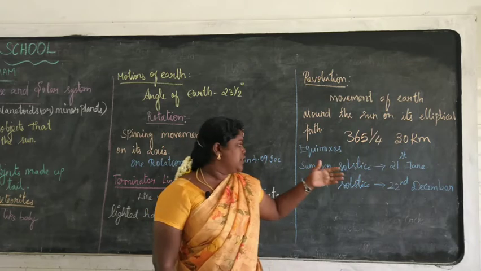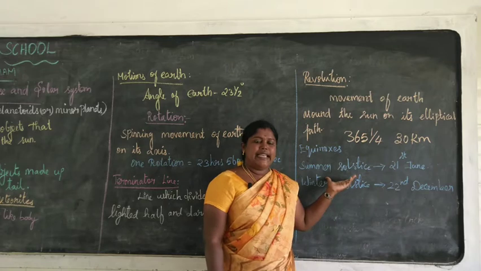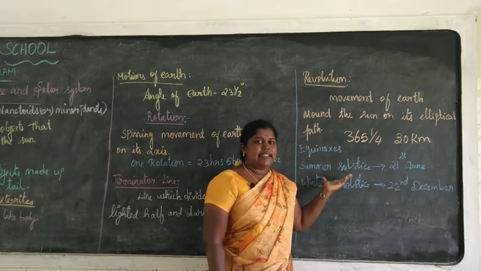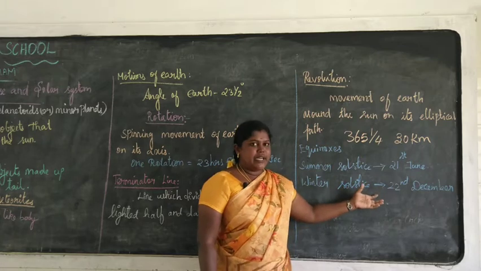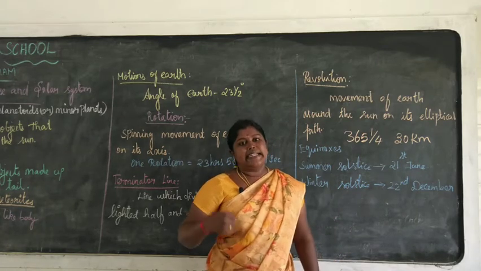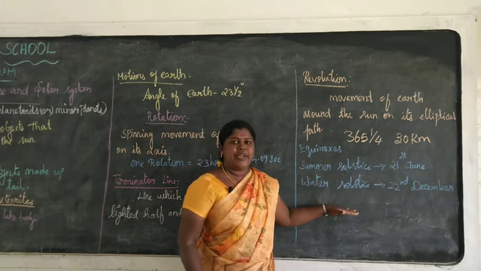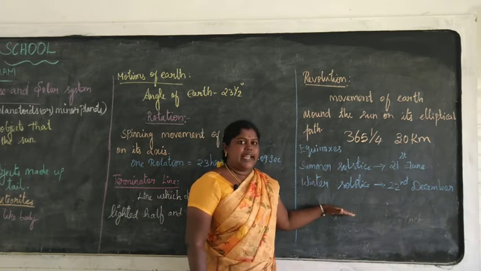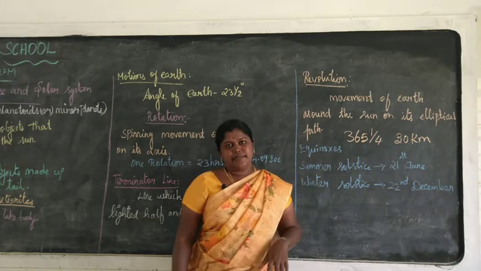Therefore this is known as the summer solstice. The northern hemisphere gets a long day, and the southern hemisphere gets a long night. On 22nd December, the Tropic of Capricorn directly faces the Sun. Therefore the southern hemisphere experiences a long day, and the northern hemisphere experiences a long night.